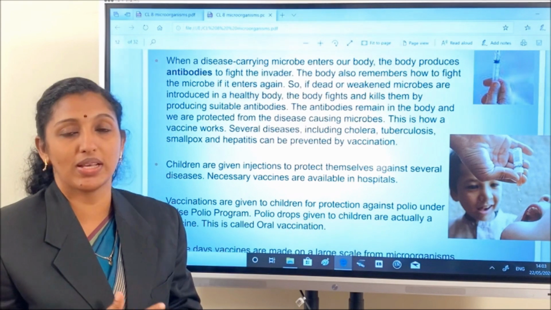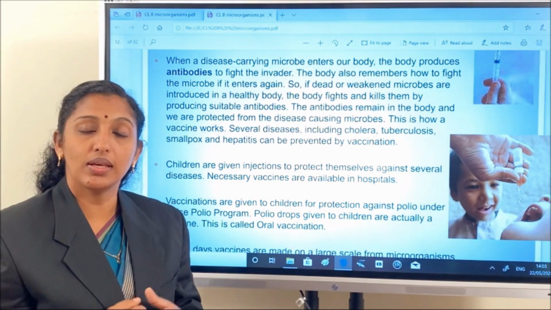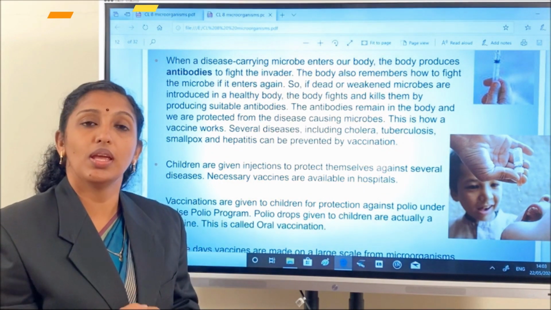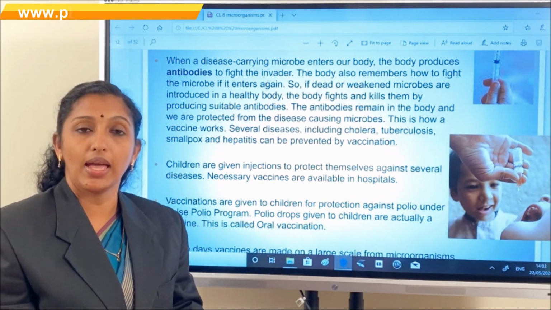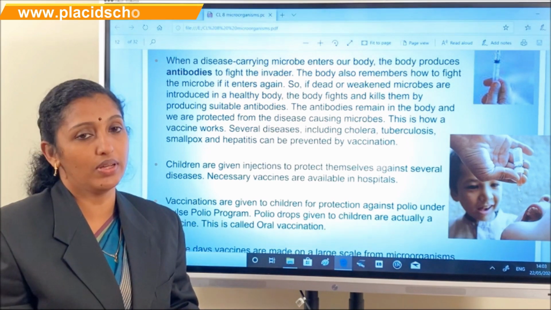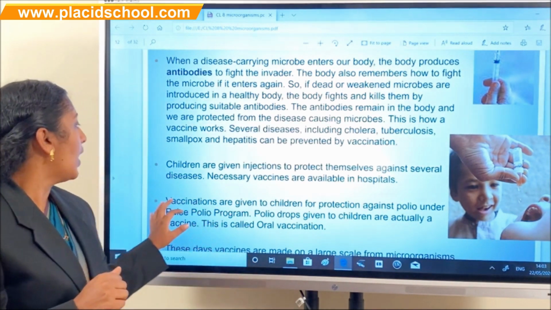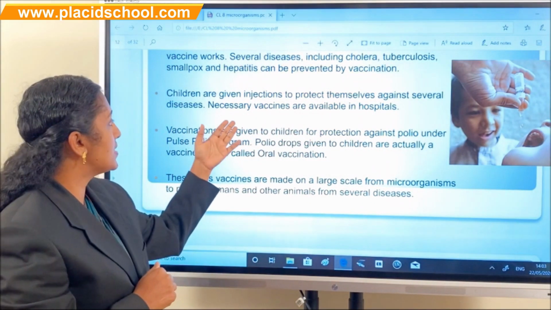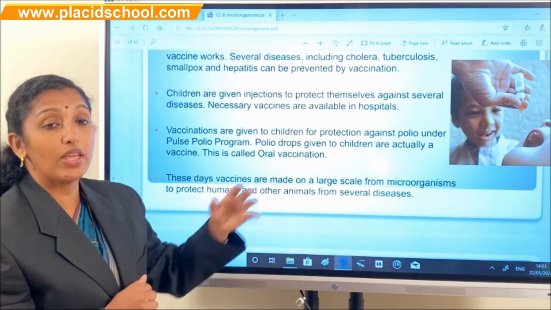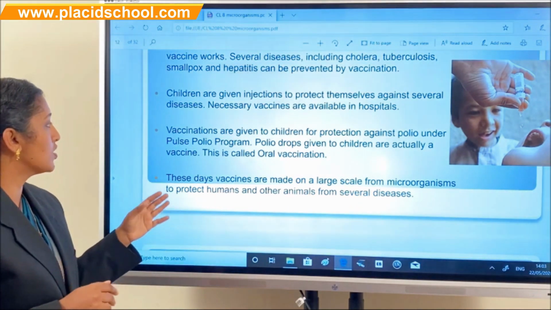That's the meaning of vaccine. We can inject it; through the injection it enters our bloodstream and produces these antibodies in our body. Children are given injections to protect themselves against several diseases. Necessary vaccines are available in almost all hospitals.